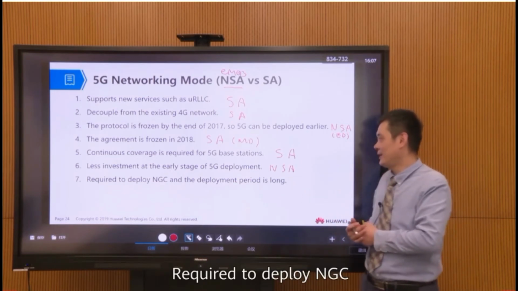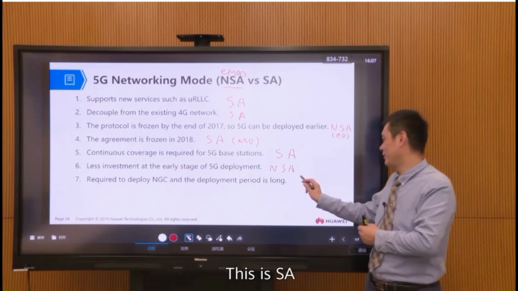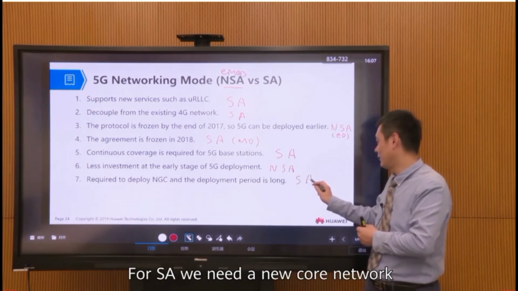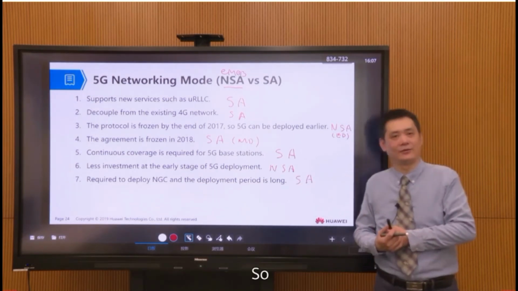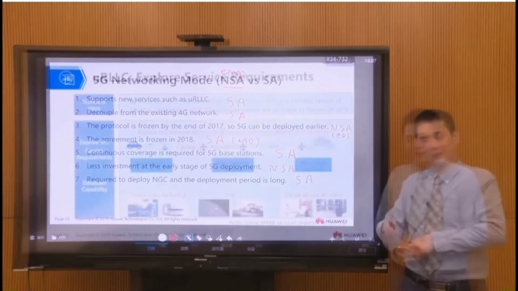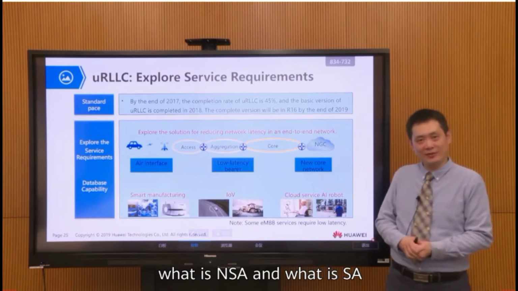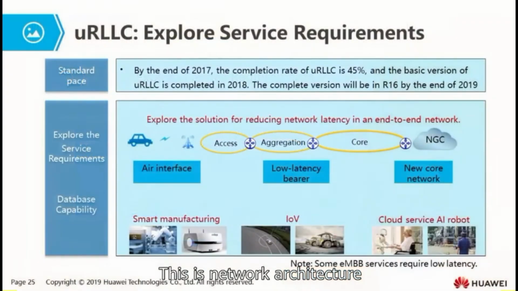For the NGC, it is required to deploy, and the deployment period is long, right? This is the SA. For SA we need a new core network, so it takes much more time and much more investment. Now we know what NSA and SA are, and that's a network architecture. NSA was for the early drop. Early drop defines NSA, and main drop defines the SA.